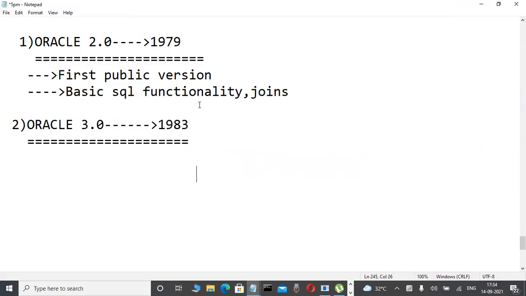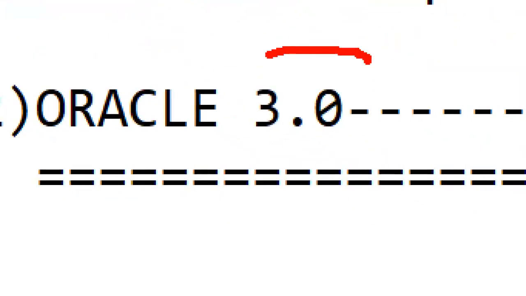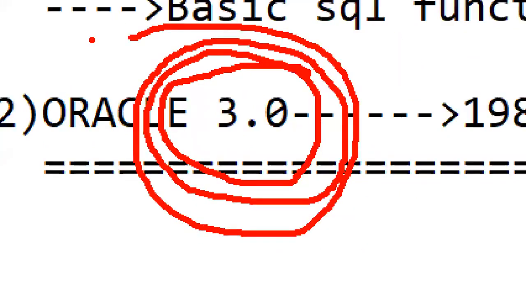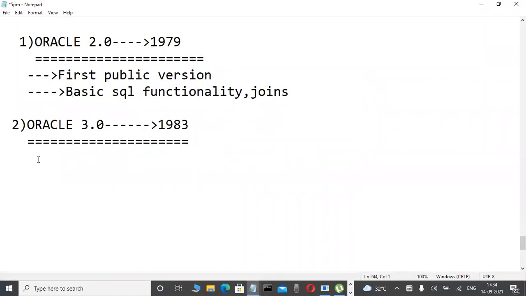Always I tell those concepts diagrammatically in previous classes, maybe one or two classes. Now, those commit and rollback commands are available from Oracle 3.0 onwards. Before 3.0, those commands are not available. That is why they introduced those concepts. Which commands? Commit is a command.